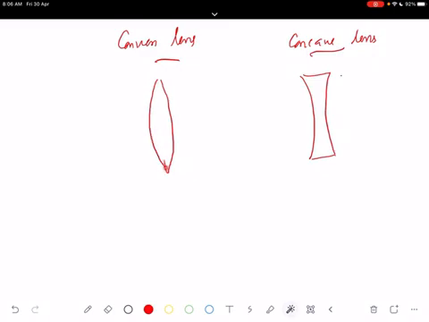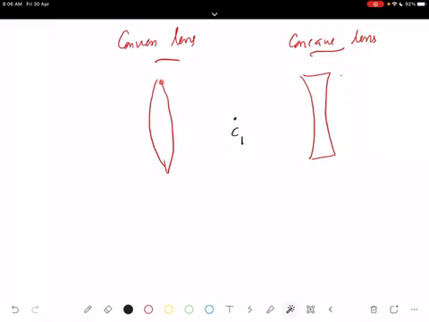The center of this surface will be lying on the right side. We mark it as C1. It is the center of curvature of the first curved surface. It's a part of a sphere, and its center will be lying on the right side. It's an important point you have to take.